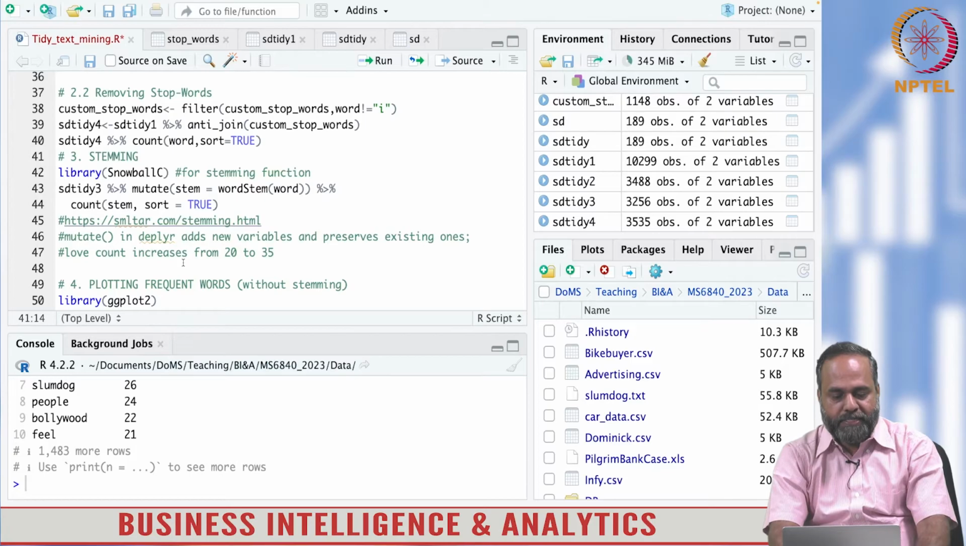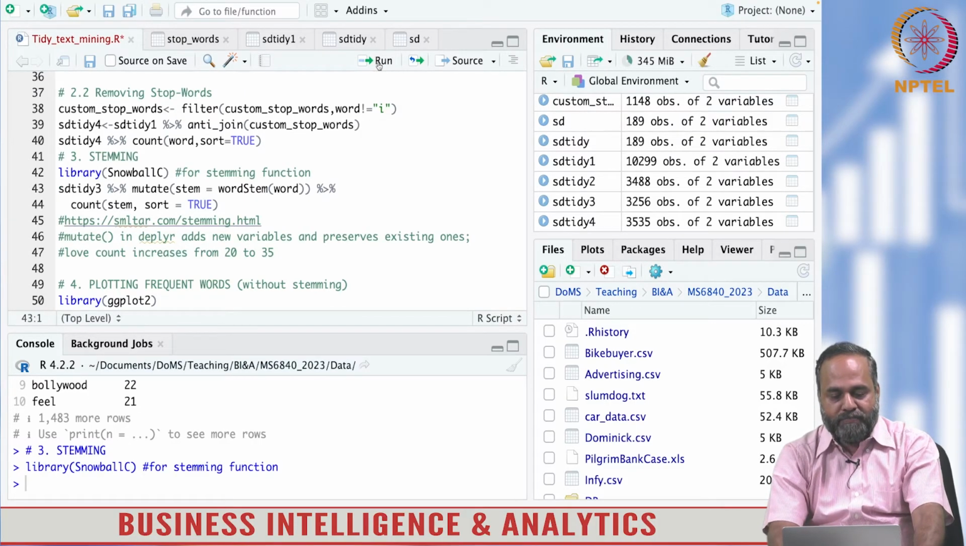All right, we discussed stemming. Now we are implementing stemming here. There is a library, SnowballC, in R for stemming. The commands for stemming are available in SnowballC, so we are loading that library here.